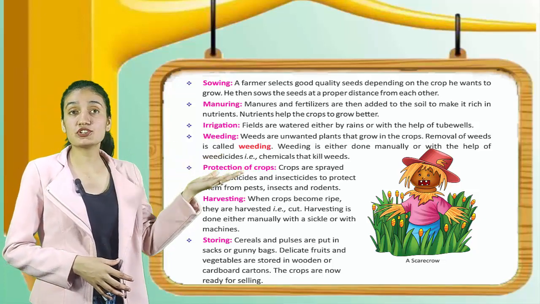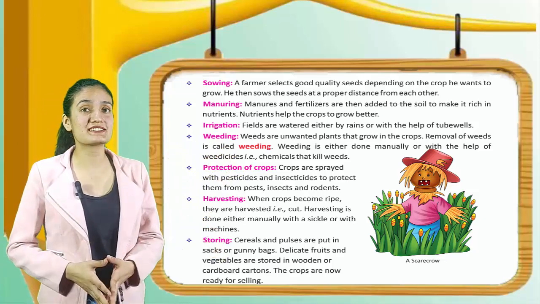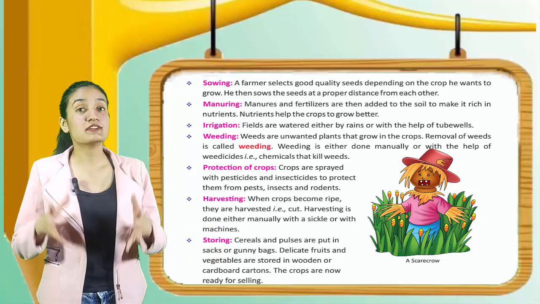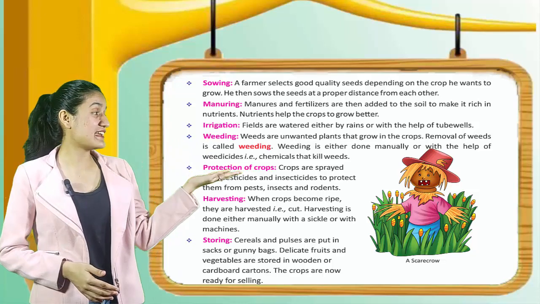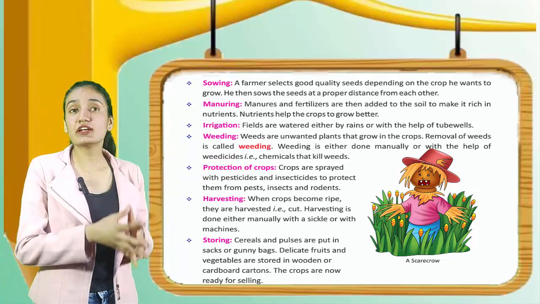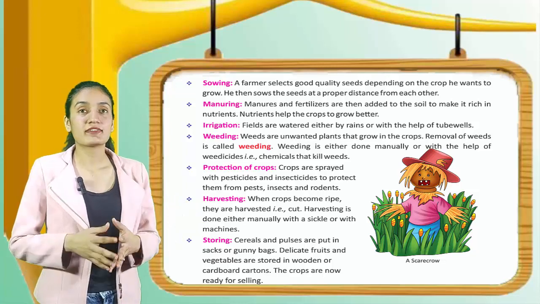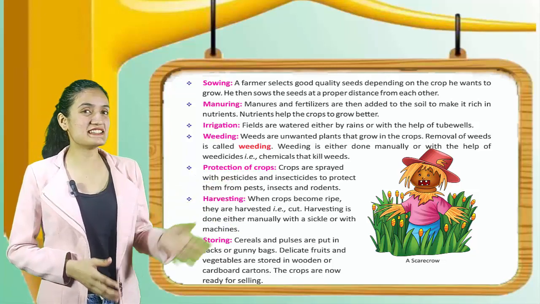Next is protection of crops. So kids, protection of crops is also important. Crops are sprayed with pesticides and insecticides to protect them from pests, insects and rodents. Next is harvesting. When crops become ripe, they are harvested, that is cut. Harvesting is done either manually with a sickle or with machines.